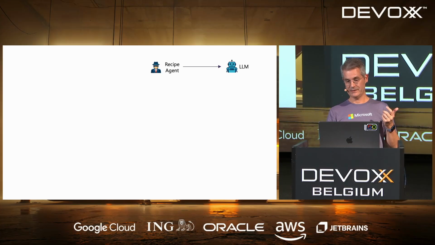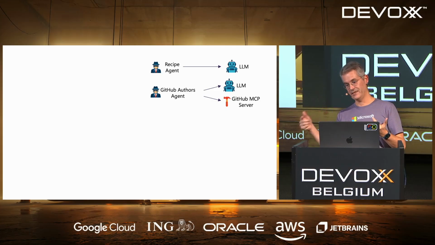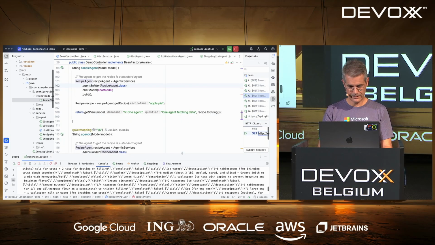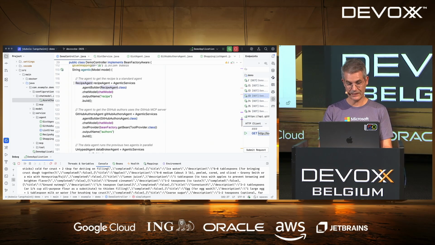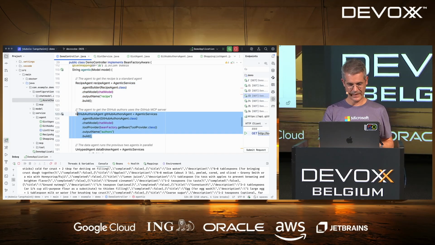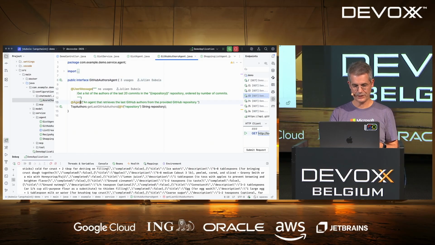For that, we're going to need some more agents. We're going to need, of course, a recipe agent. We're going to need an agent that finds the GitHub authors. This one uses an LLM and a GitHub MCP server. Let's have a look at the code of that one, by the way. The recipe agent is the same copy-pasted stuff as before. The GitHub authors agent is here. Same thing, it uses agentic services. It has an interface which is annotated with @agent, @user message, and it's got one parameter.